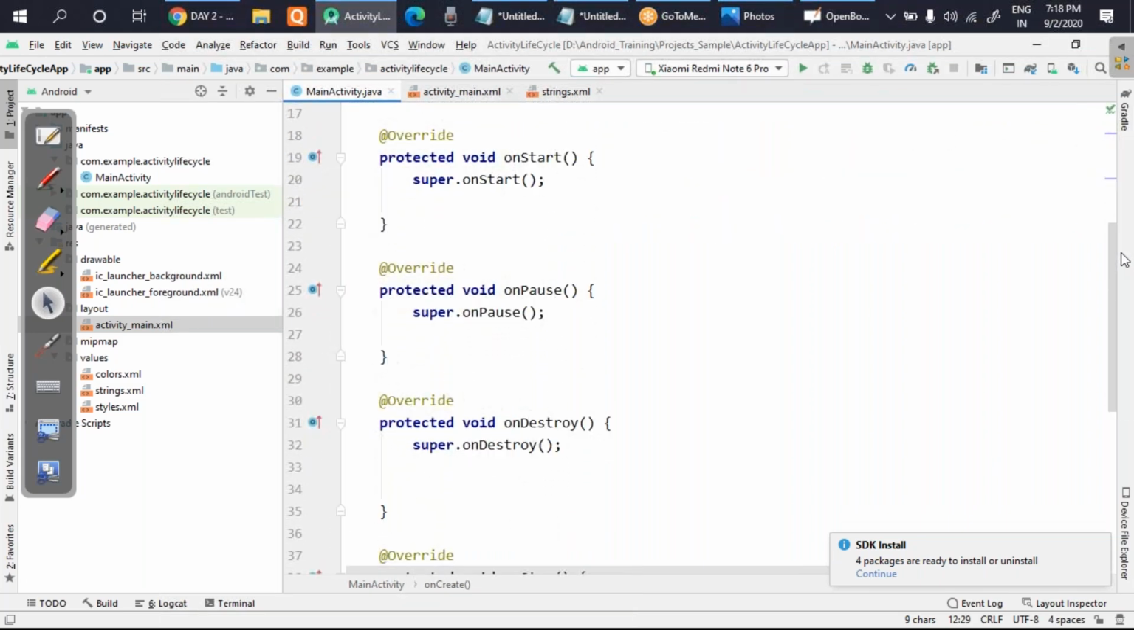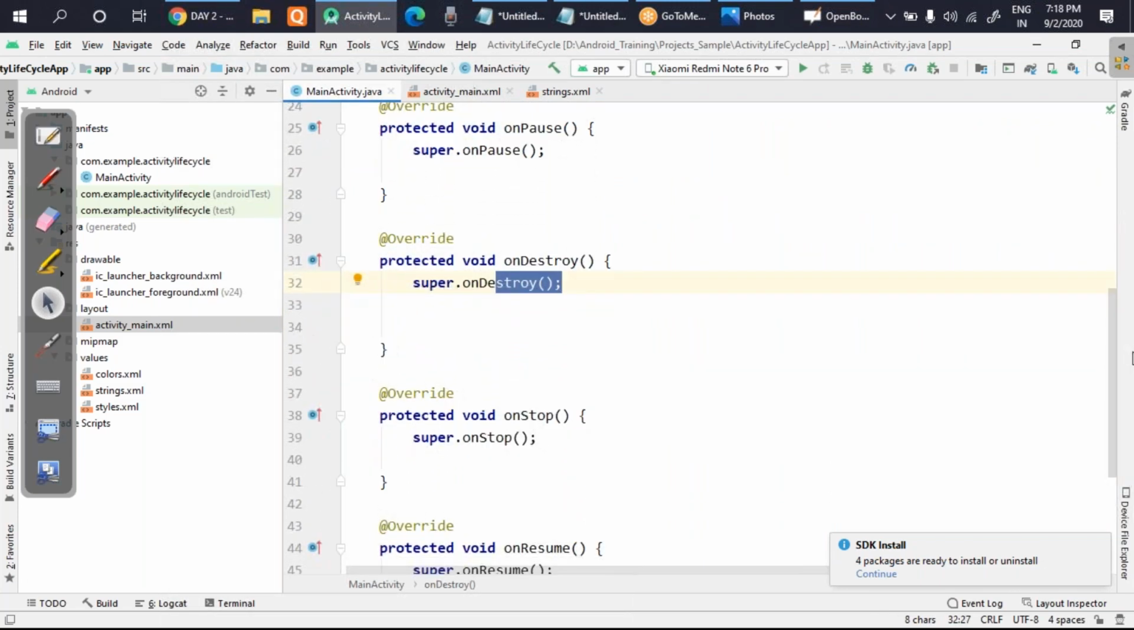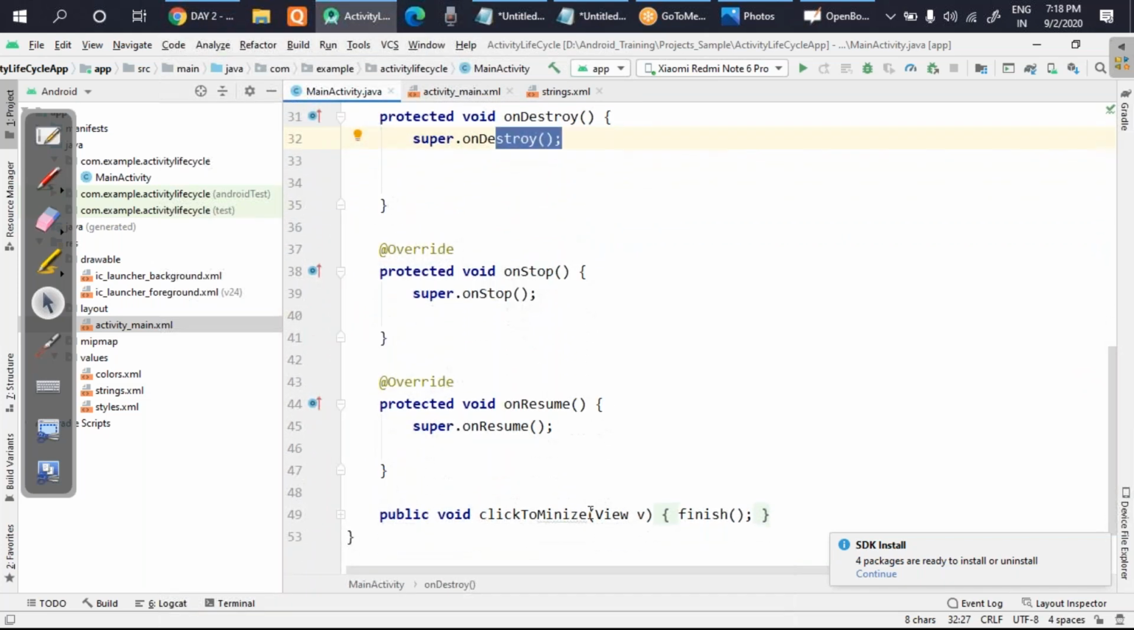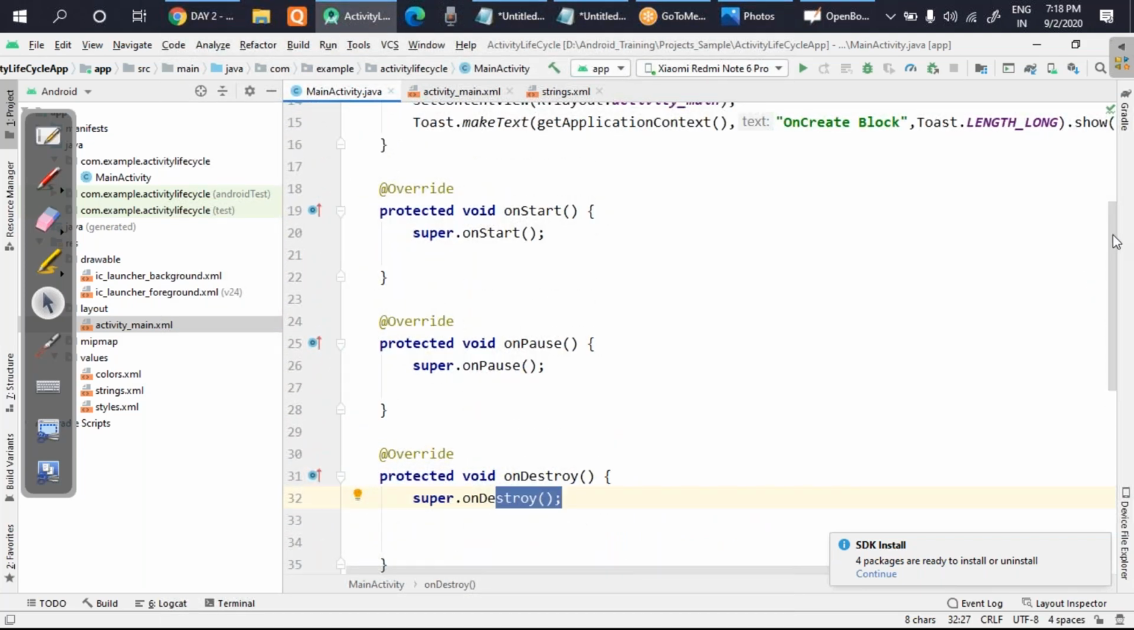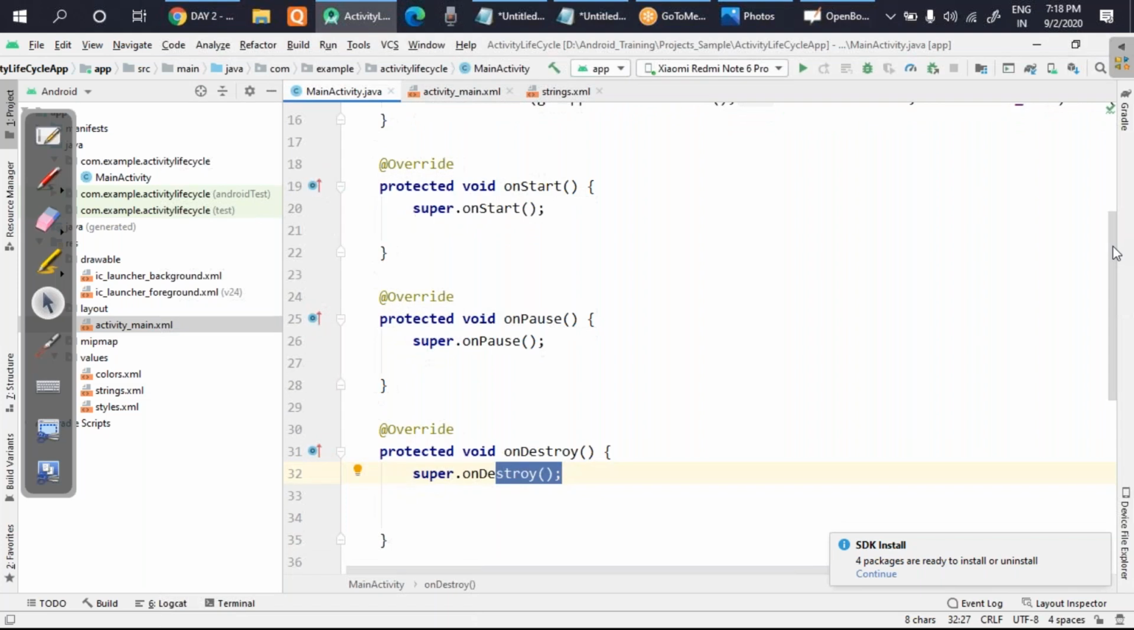But other methods I have written here. So that is on start, on pause, on destroy. You can see here. Next is on stop. Okay, on resume. So all the methods I have written here. So what I will do now in these methods, I will just pass one message. So whenever this method gets executed, that message will be displayed.